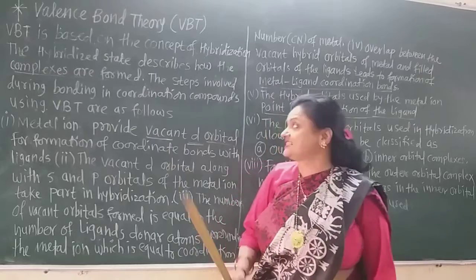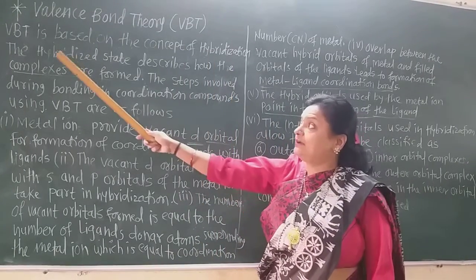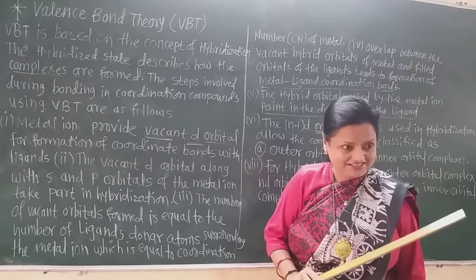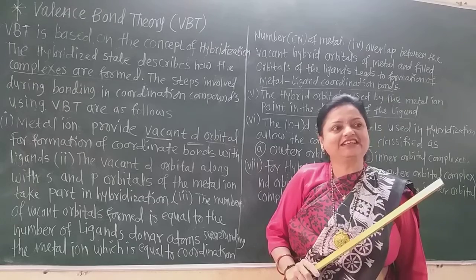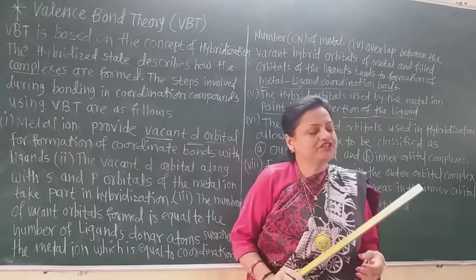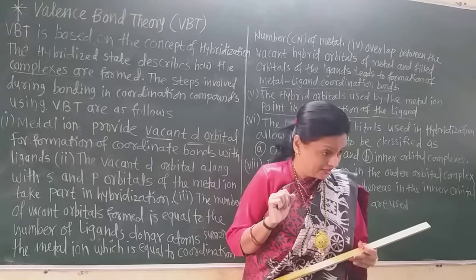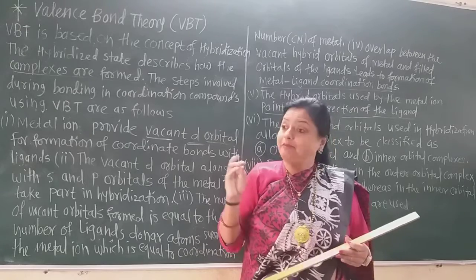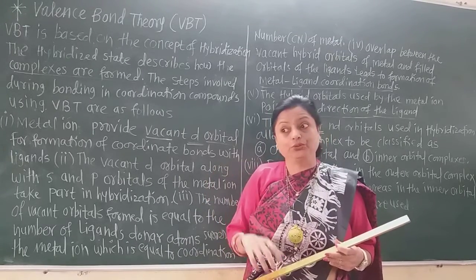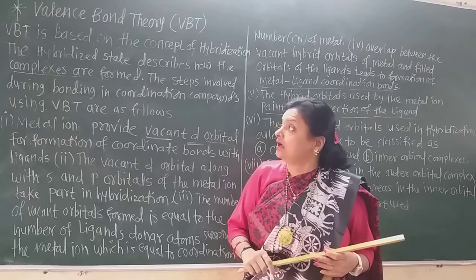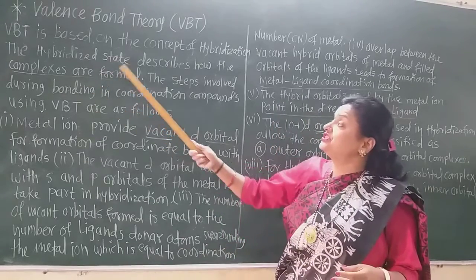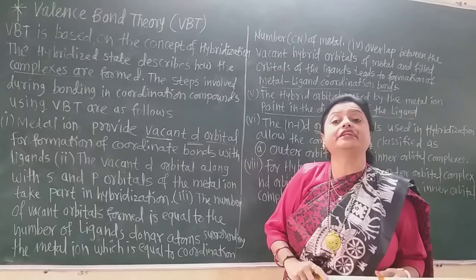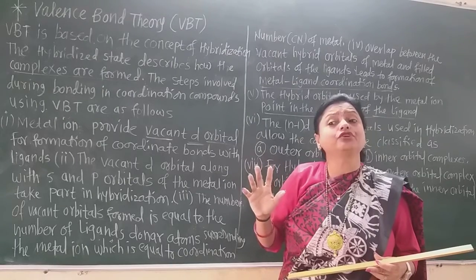The first sentence here: the hybridized state describes the hybridized state of the metal ion. As in 11th standard we studied the hybridized state of carbon in methane, boron in BF3, beryllium in BeCl2, such compounds we already studied. But here the hybridization state describes how the complexes are formed in the coordination compound. Here there is hybridization of the metal ion.